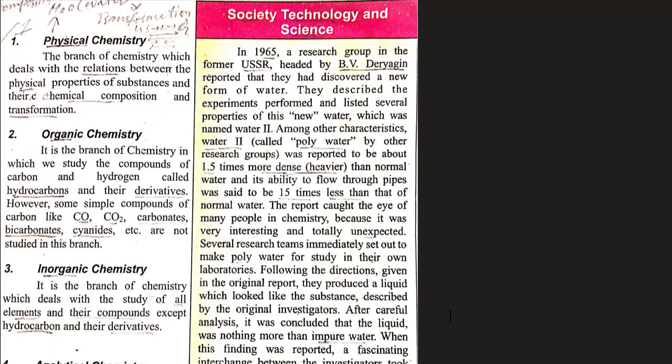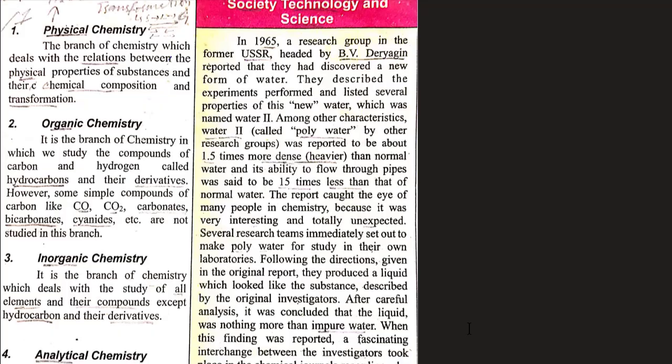Due to these compositions, the physical properties also change. We will study the physical properties of substances, the chemical composition of substances, and how they transform with respect to each other. If we apply some changes, what will these changes result in? This is physical chemistry.